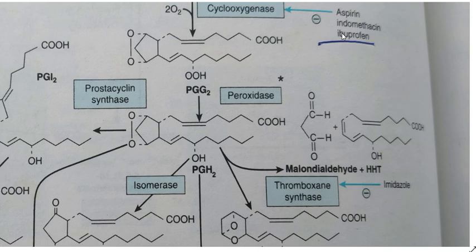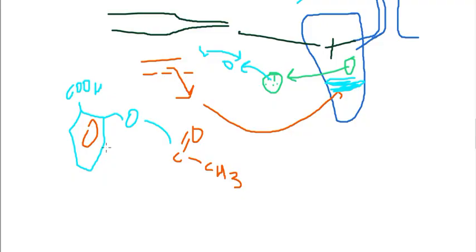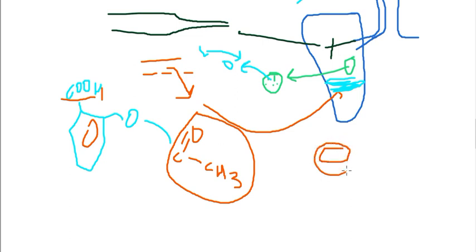How does aspirin cause the inhibition? Aspirin consists of an acyl group. This is the structure of aspirin, which consists of a benzene ring and a carboxylic acid group, and through oxygen they bond with an acyl group. Aspirin causes the transfer of this acyl group to the cyclooxygenase. As cyclooxygenase is an enzyme, it is a protein, so it transfers this acyl group to the polypeptide chain through a link with an amino acid.